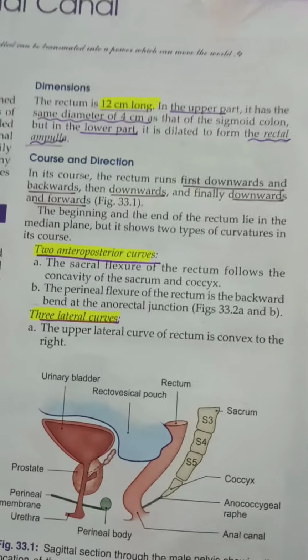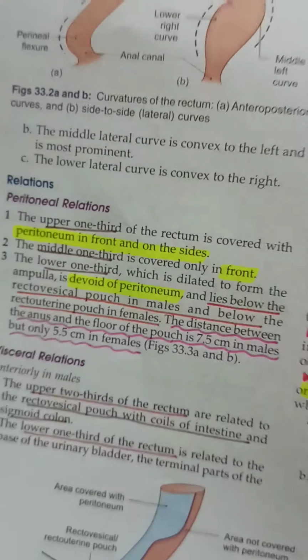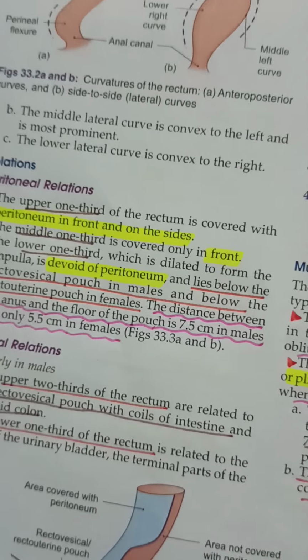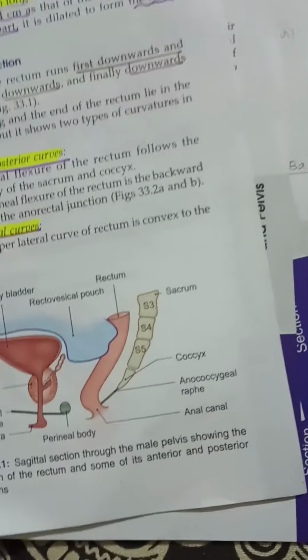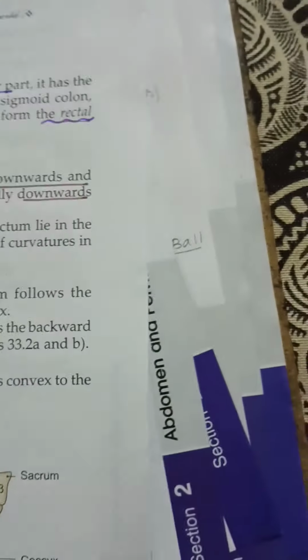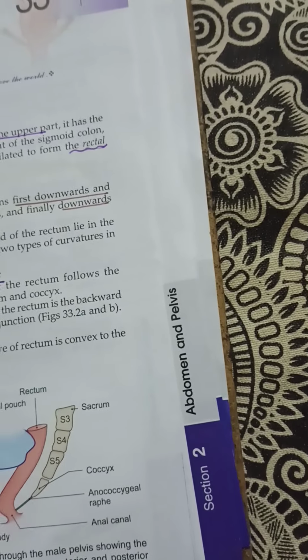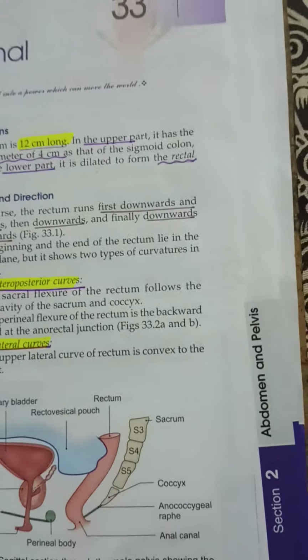Okay, the first is an upper lateral curve, the second is a middle lateral curve, and the third is a lower lateral curve. All three are lateral curves, but you have to see the convexity. The upper lateral is convex to the right. The middle lateral is convex to the left, and the lower lateral is convex to the right. So of the three lateral curves, the upper and the last are convex to the right, and the middle one is convex to the left.